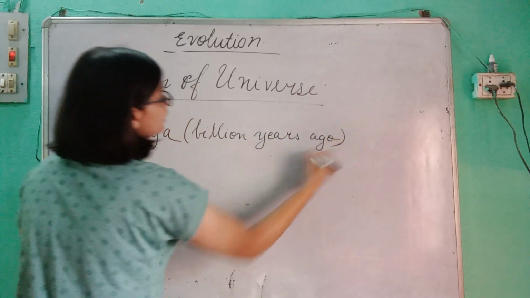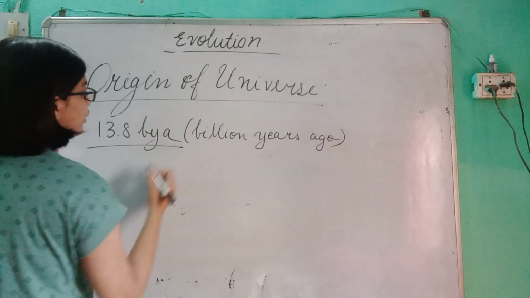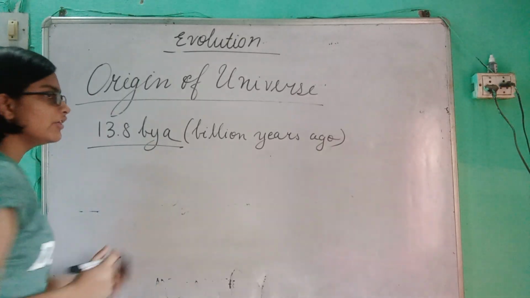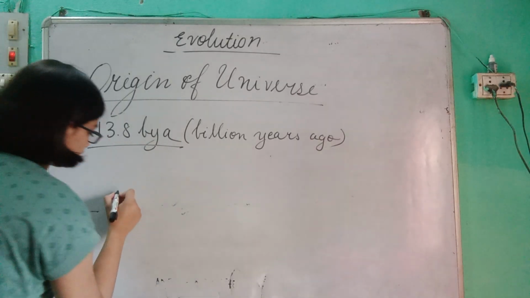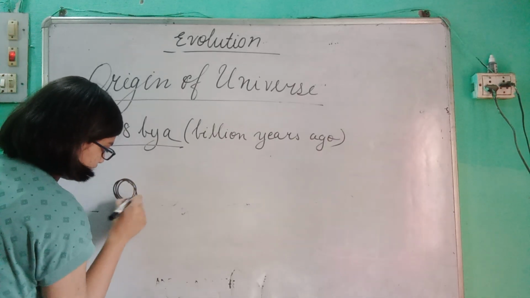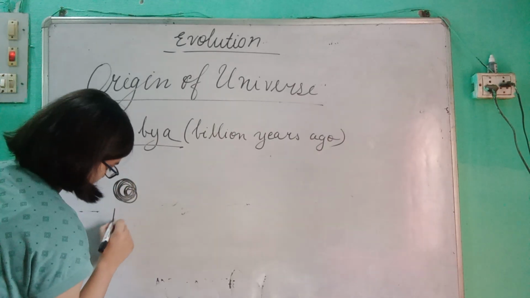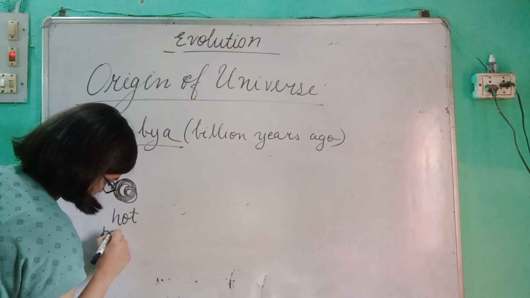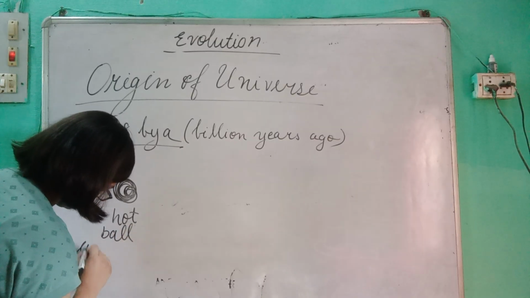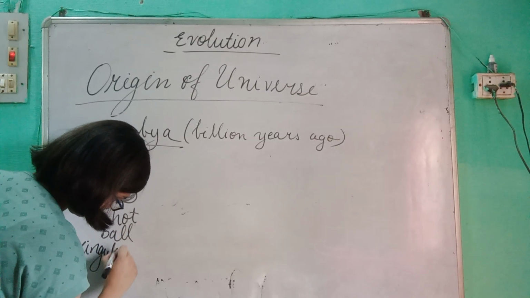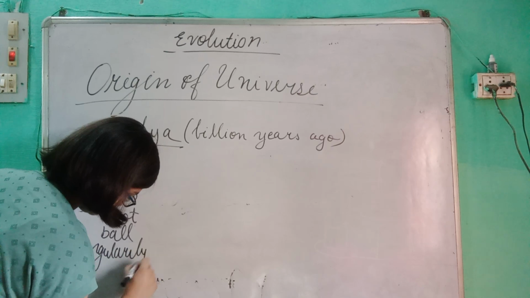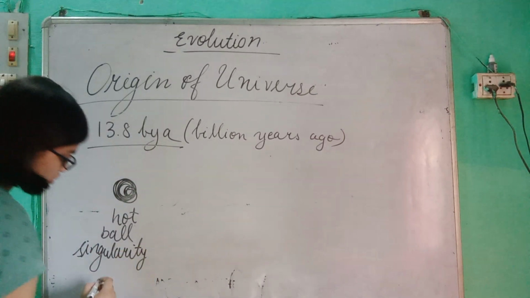The universe originated 13.8 billion years ago. How did it originate? The theory says that there was a singularity, a hot ball, which had a lot of pressure and temperature.